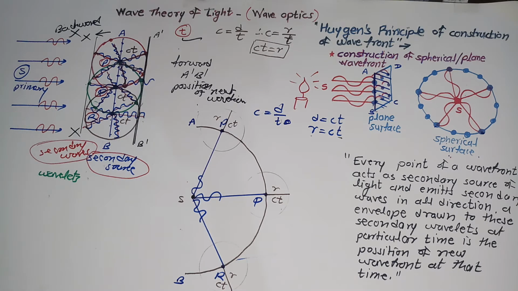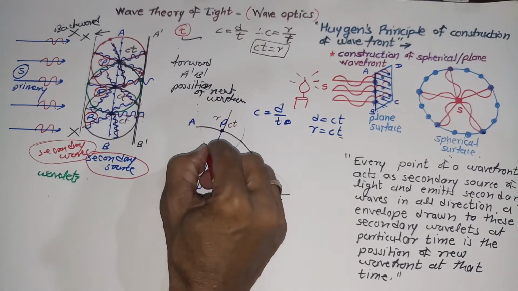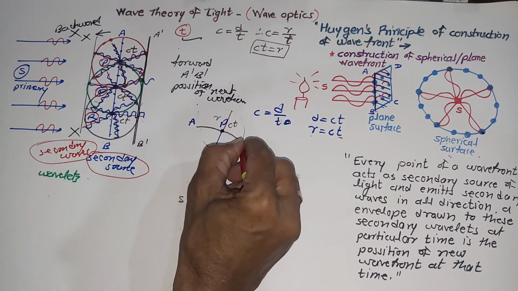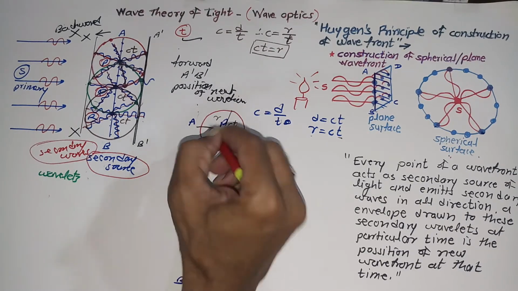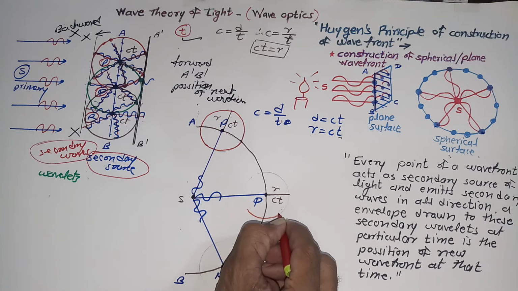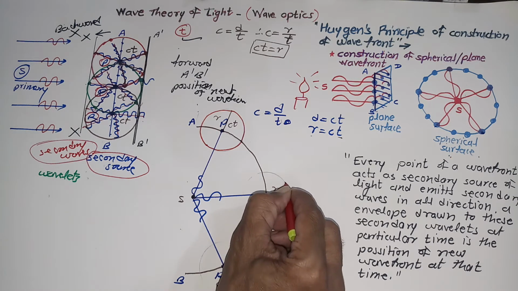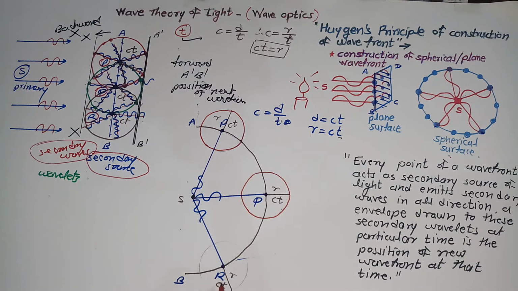I am highlighting it in this way. Actually this represents the secondary wavelets around point Q. Secondary source Q will produce its own secondary wavelets, or even secondary wavefront. R as well is producing this spherical wavefront in time t.